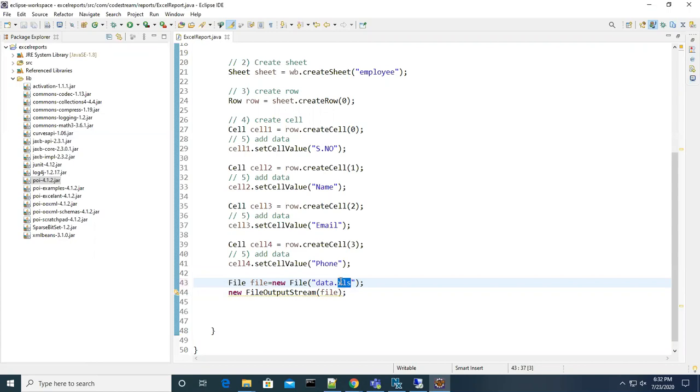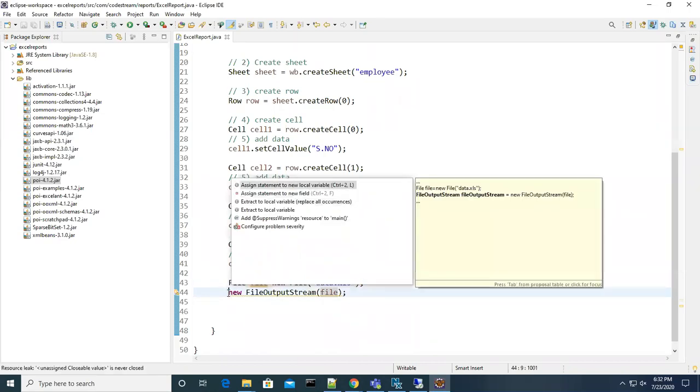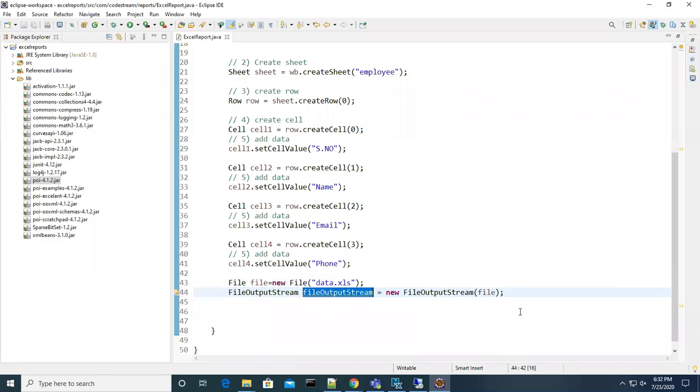What is the extension generally for Excel files? Dot XLS. I just gave that, and I'm giving this file object to FileOutputStream. I'm assigning it to a local variable, so this is linked to the FileOutputStream.